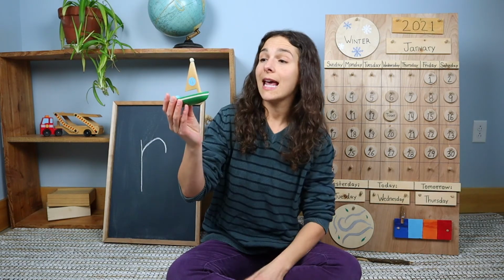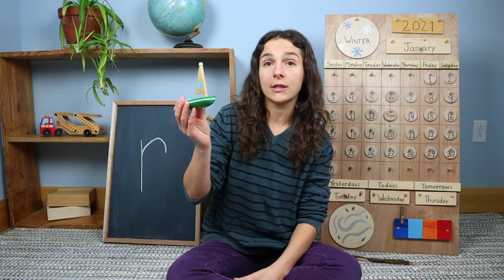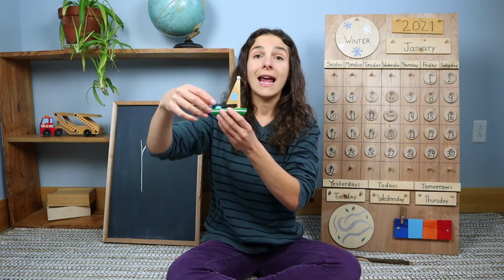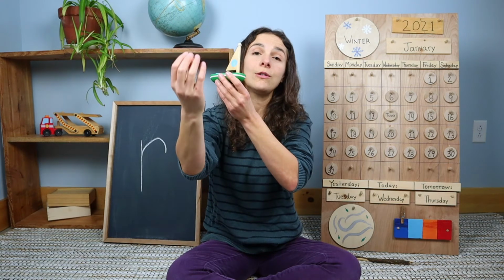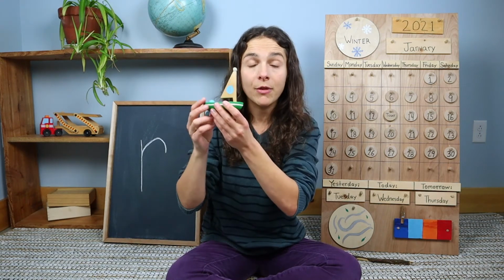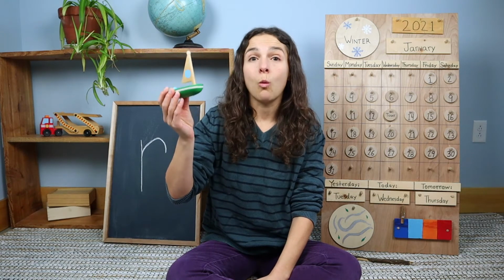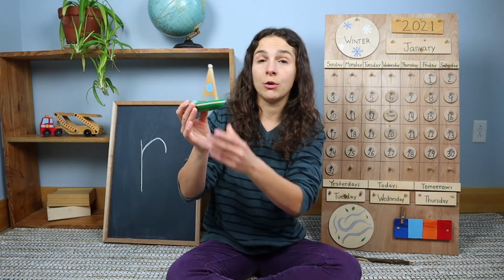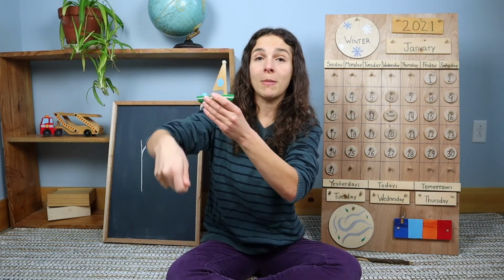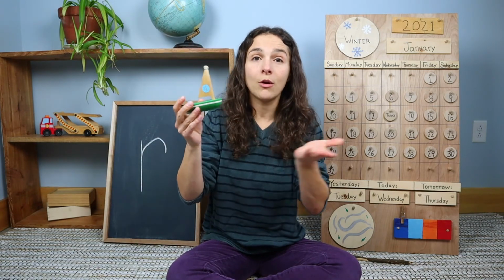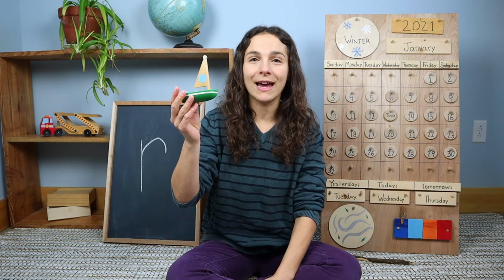So once the captain is ready for the sailboat to stop moving, he takes the anchor and drops it overboard, and the anchor sinks down, down, down to the bottom of the water so that the sailboat won't move anymore. Now, once they're ready for the sailboat to move, they take the anchor and the rope and they drag it up and they put it back on the sailboat, and now the sailboat can move again.